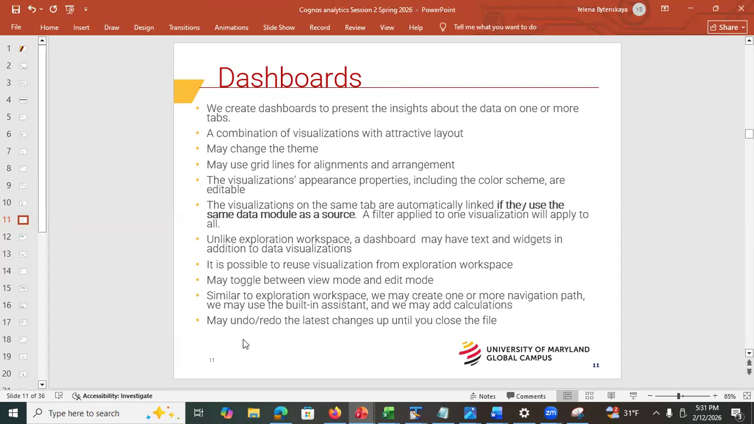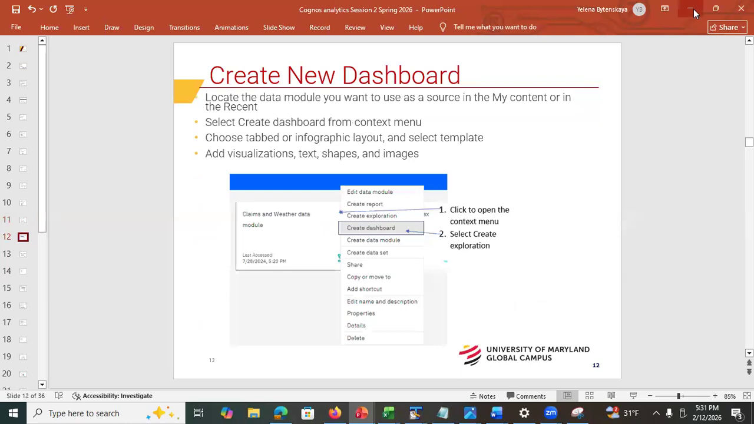Then I know that you cannot delete, right? Deletions cannot be undone, but inside the dashboard, you may undo and redo the latest, I believe it's up to 20 changes, or until you reopen the file. If you make some changes, save the file and close it, when you reopen it, you won't be able to undo. But you may undo changes that you made after reopening the file. And we're gonna create the dashboard now. But before we do that, I just wanted to give you an introduction so that you know what we are doing, right? There are multiple ways to create a dashboard.